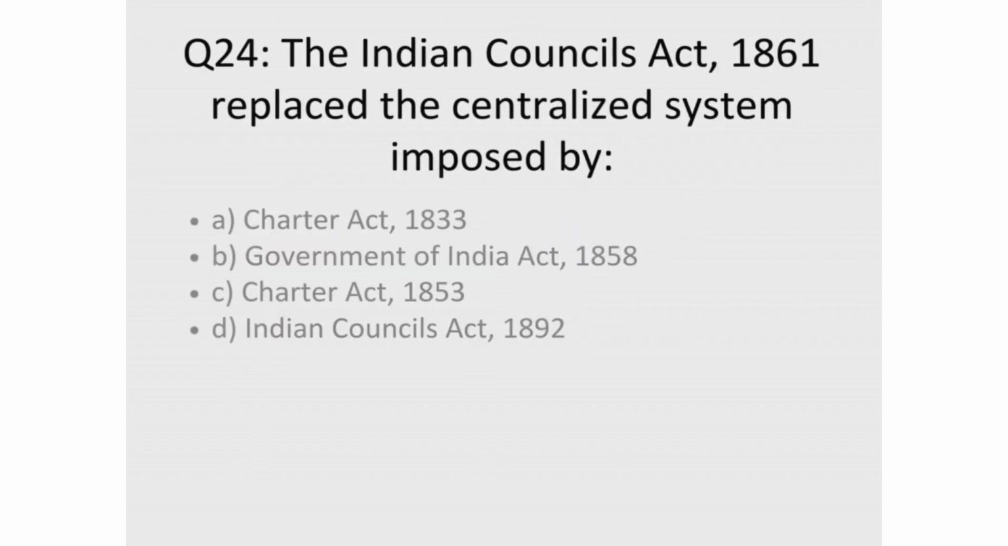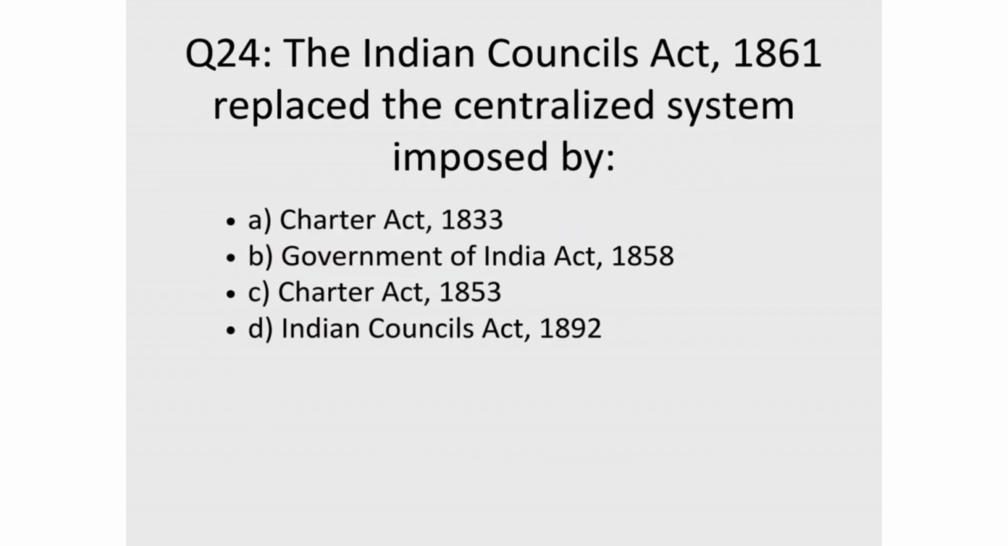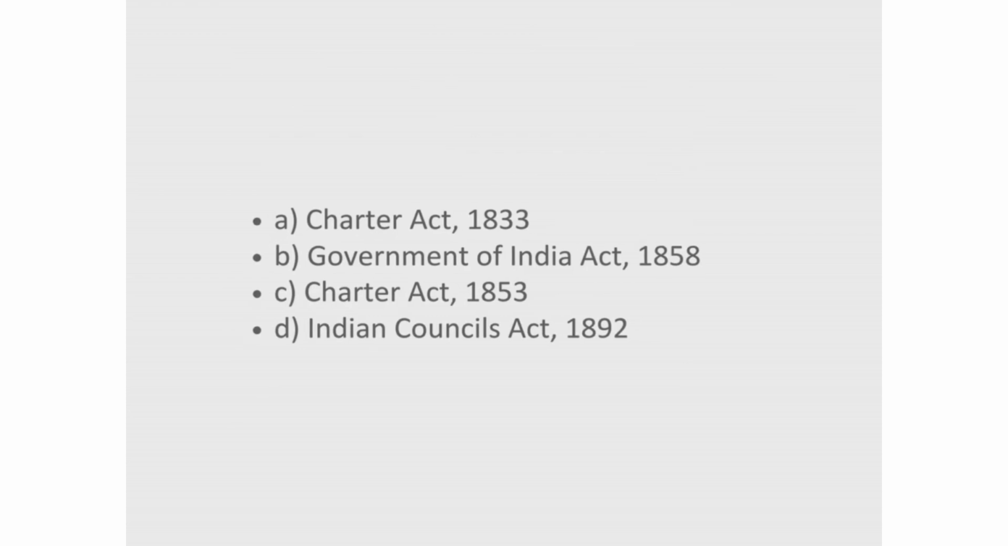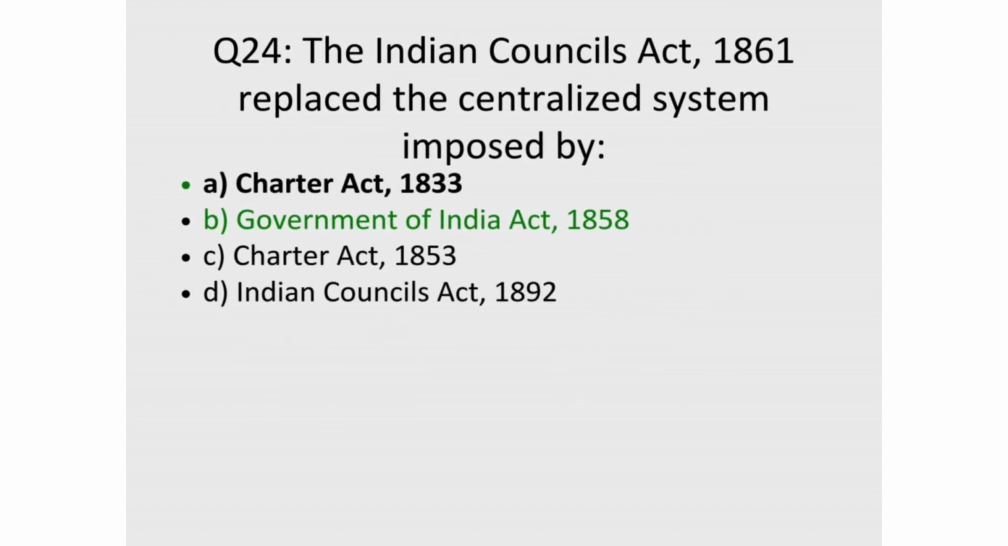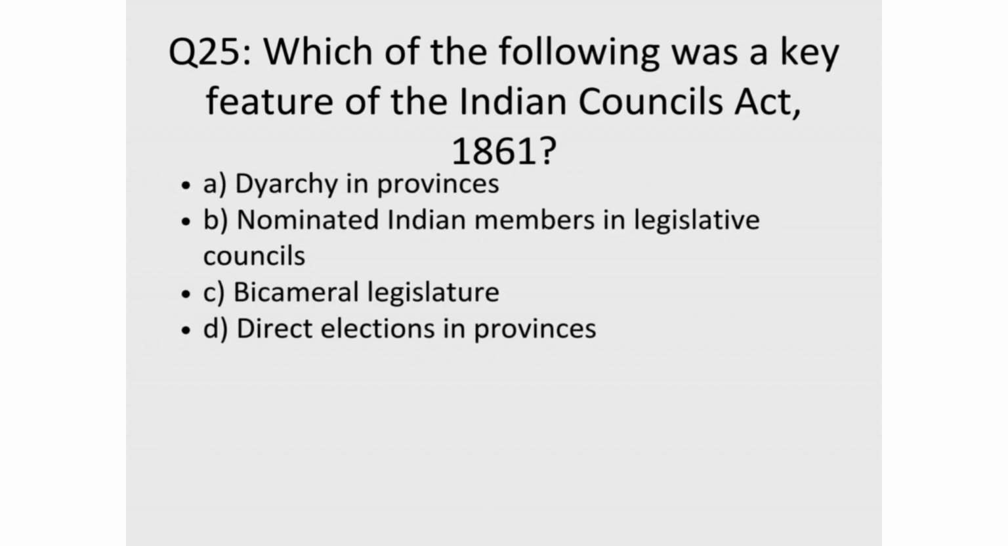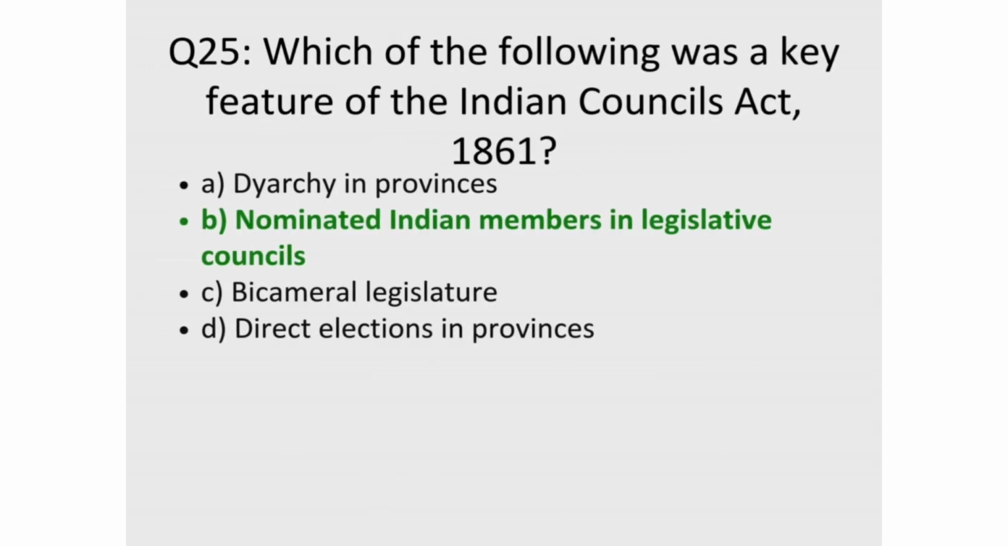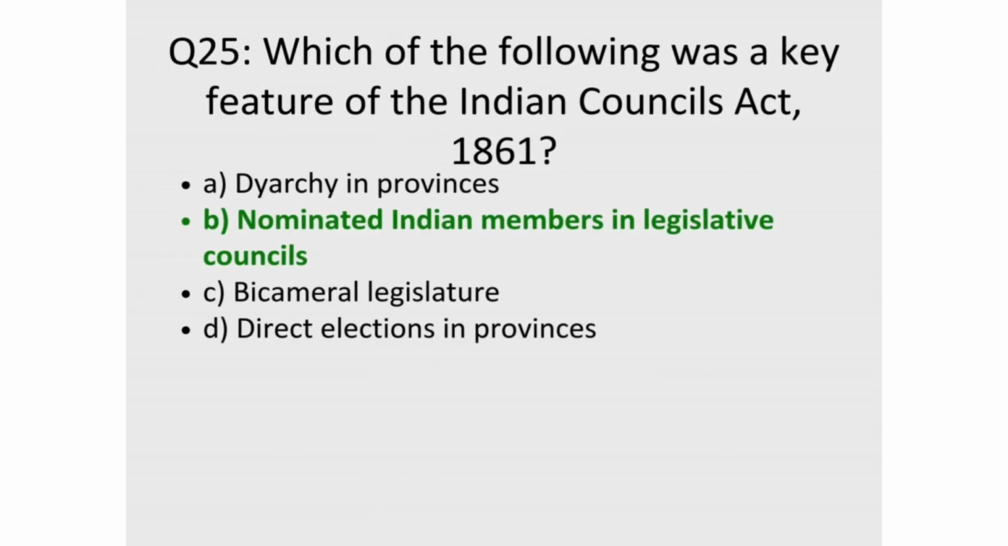24. The Indian Councils Act, 1861 replaced the centralized system imposed by? Correct answer, B. Government of India Act, 1858. 25. Which of the following was a key feature of the Indian Councils Act, 1861? Correct answer, B. Nominated Indian members in legislative councils.